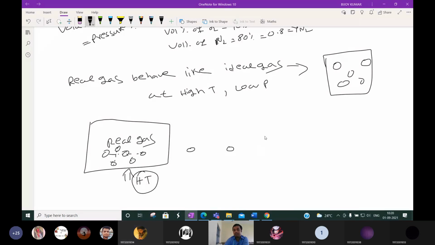Yes, sir. How is a solid converted to liquid and to gas? When we heat a solid, the molecular attraction between the molecules will be weakened. Okay, so then the liquid state is achieved. When you heat the ice, the molecular force between the water molecules will loosen and it will convert to liquid.